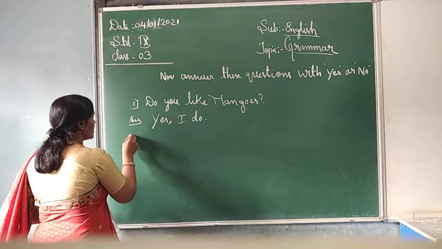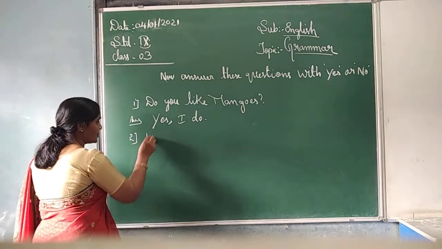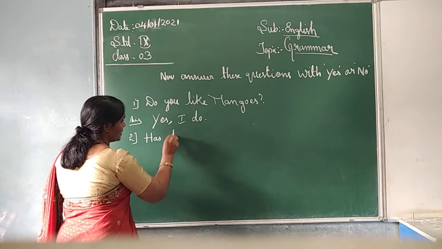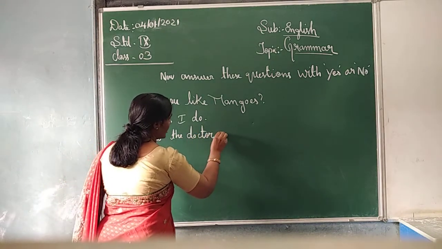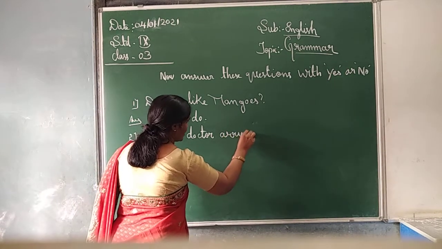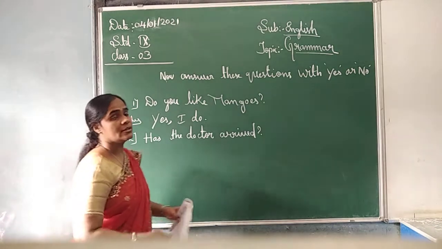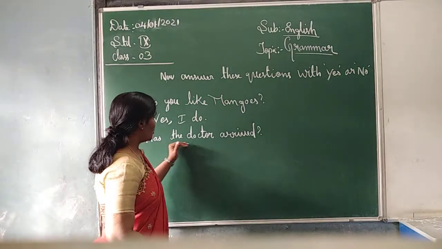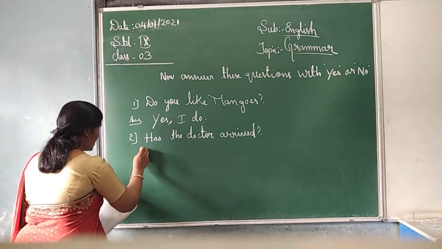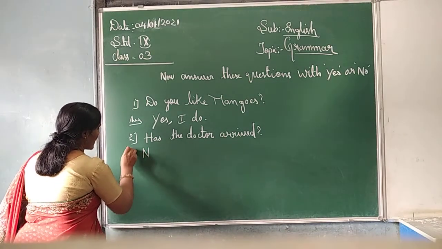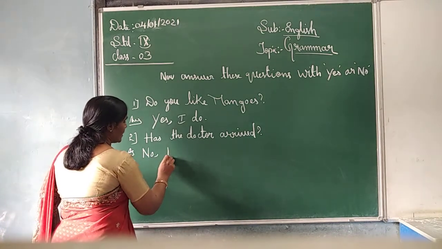The second one is, has the doctor arrived? How are you going to write this? No, the doctor hasn't. Here, no, comma, he.